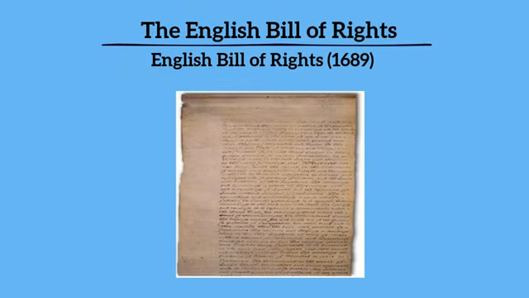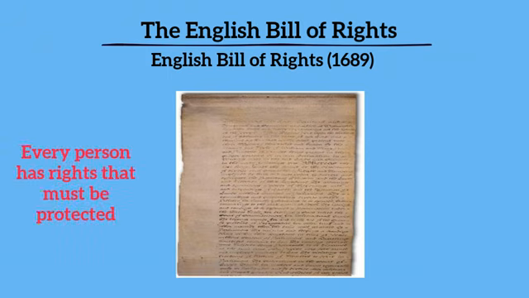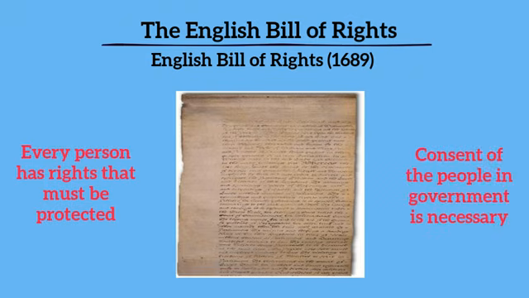Now let's take a look at another important document, the English Bill of Rights. This was written in 1689, about 90 years before the Declaration. The English Bill of Rights states that every person has individual rights that must be protected. It also emphasizes that the consent of the people and government was necessary.